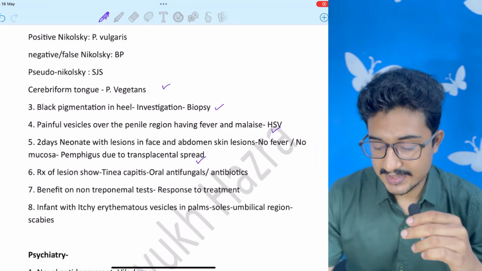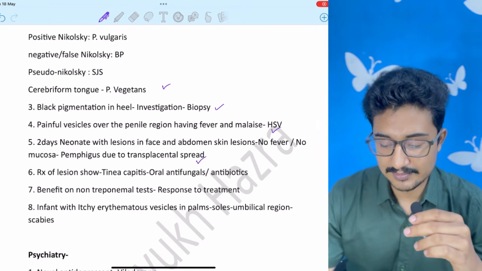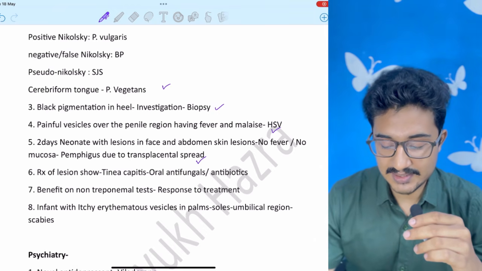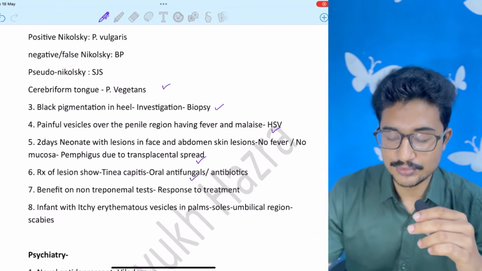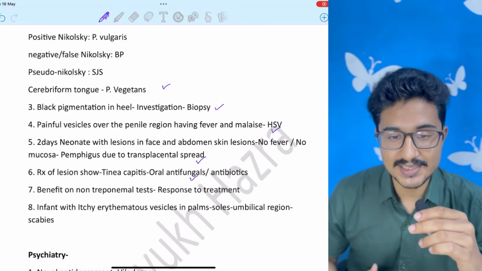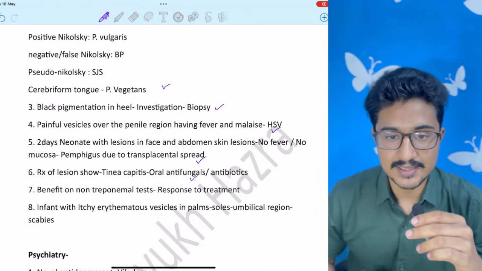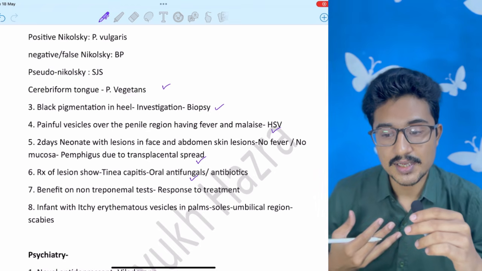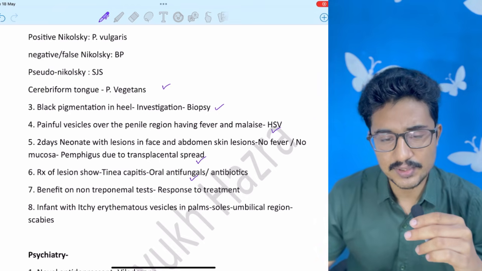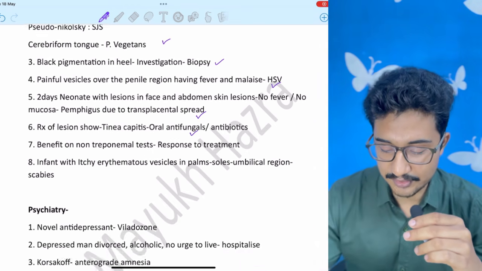Treatment required, and tinea capitis was probably shown. It depends. If it was psoriasis, then coal tar shampoo or steroids or methotrexate can be used. But if it was tinea capitis, then oral antifungals. Now some of you are asking how oral antifungals act on the hair. They are excreted by the sebum, they are excreted by the sweat, and they are concentrated in the keratinized tissue. Griseofulvin has more tendency to be concentrated in the keratinized tissues. So that's why oral antifungals can act in case of tinea capitis. Actually, griseofulvin is the drug of choice.